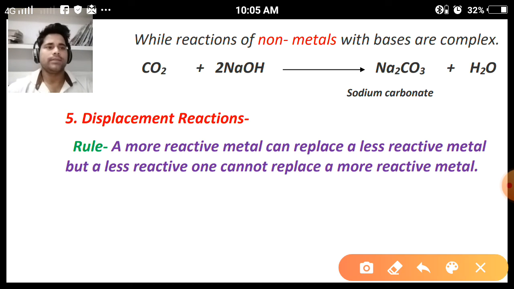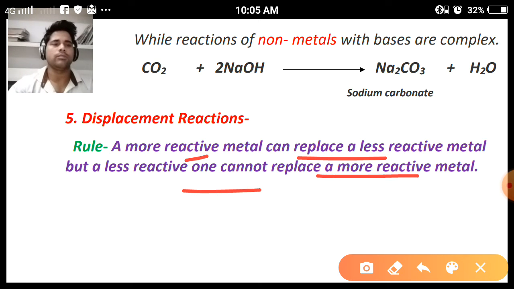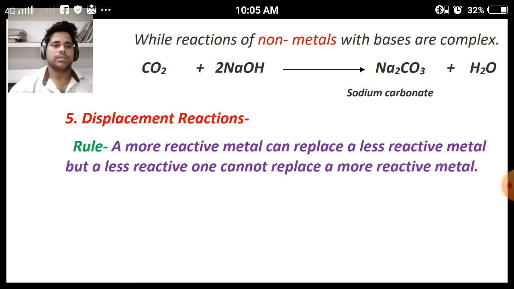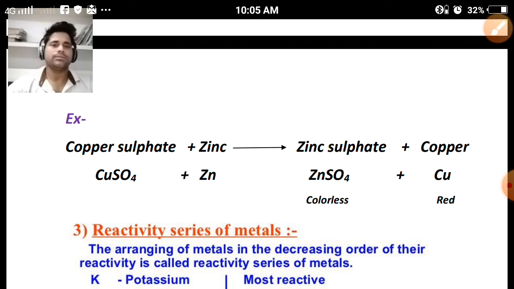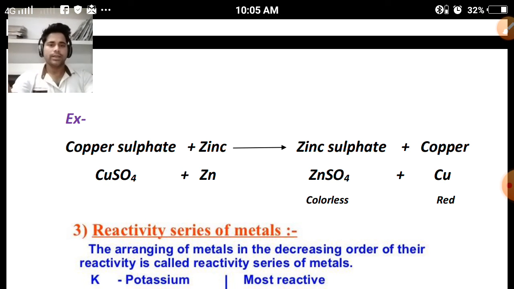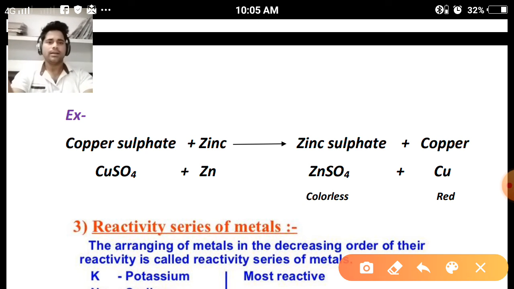A rule is given: a more reactive metal can replace the less reactive metal from its salt solution, but a less reactive metal cannot replace a more reactive metal from its salt solution. So a reactivity series is given. As an example, we are going to discuss what happens when zinc granules are put in copper sulfate solution.